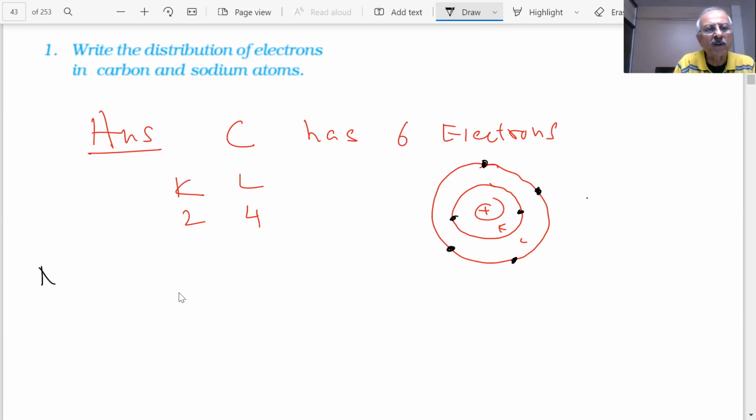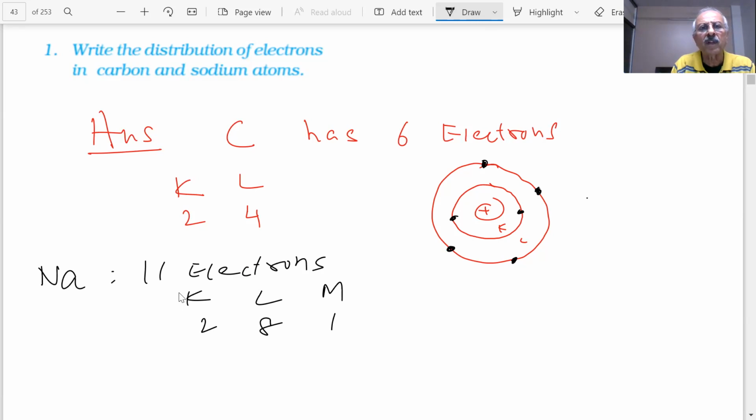If I have sodium, sodium has 11 electrons. Then in K, how many? 2. L? 8. How much is left? 1. Then it will go to M. So this is how to write the distribution of electrons.